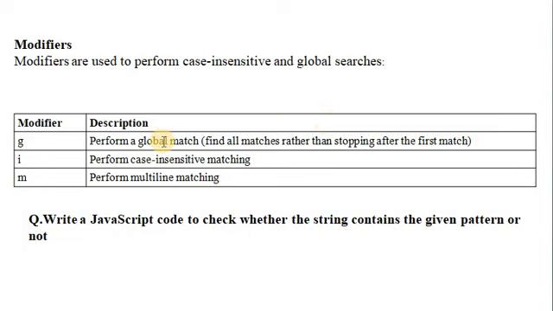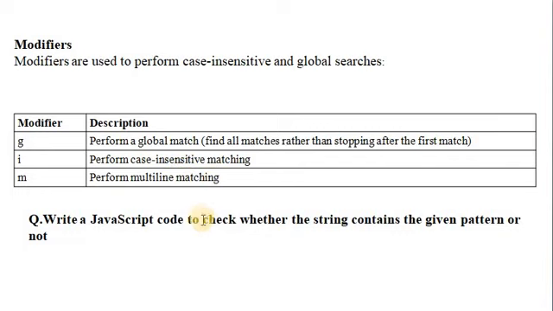Suppose global is there and we are finding the L character in that pattern. After matching the first L, that is the first match, it does not stop; rather than stopping, it searches for the next L as well. That is a global match. Next is I. I performs case insensitive matching, which means it ignores the case of letters when searching the string based on a pattern. Next is M. M performs multi-line matching.